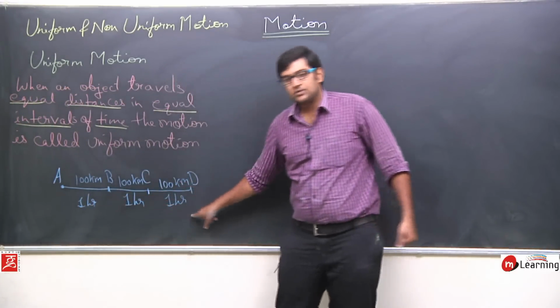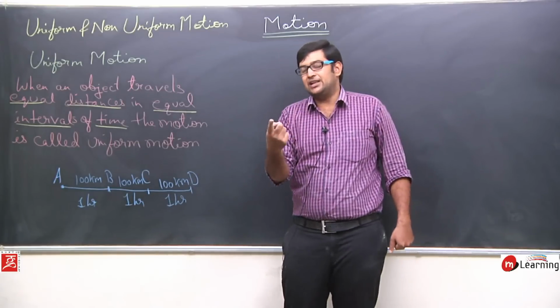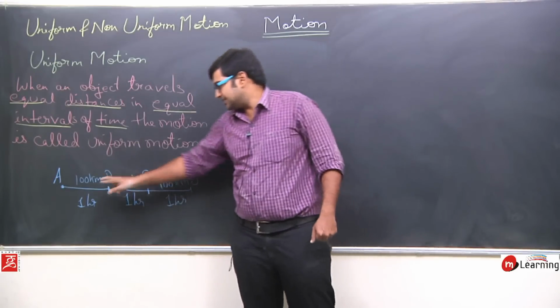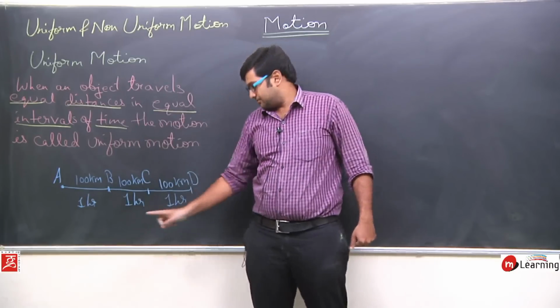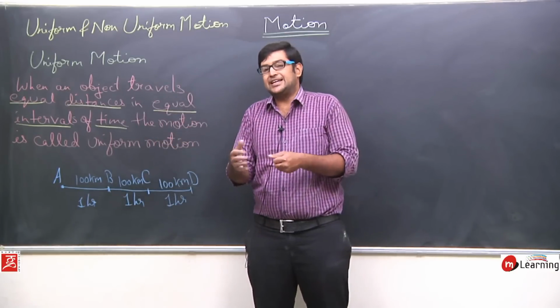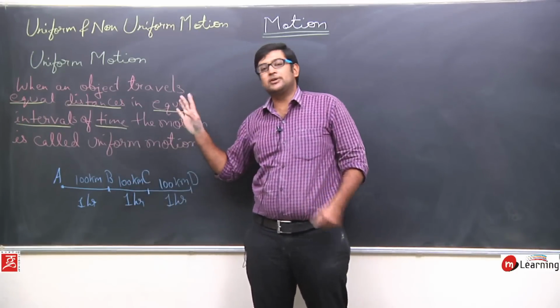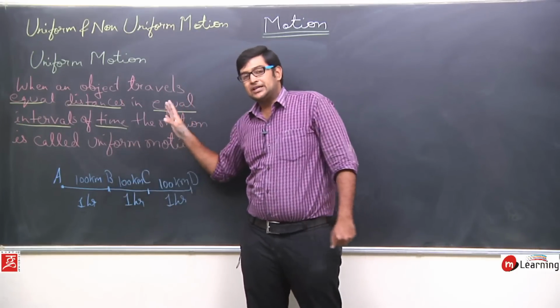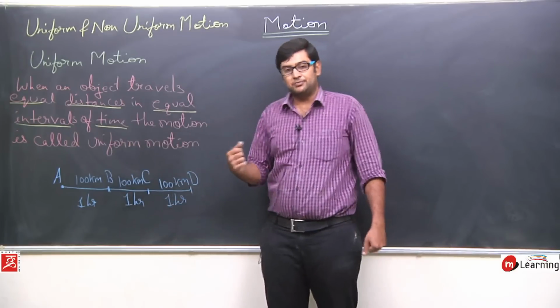In the first 1 hour of my journey I traveled 100 kilometers. In the second slot I again traveled 100 kilometers from point B to C, and again from C to D I traveled 100 kilometers in 1 hour.